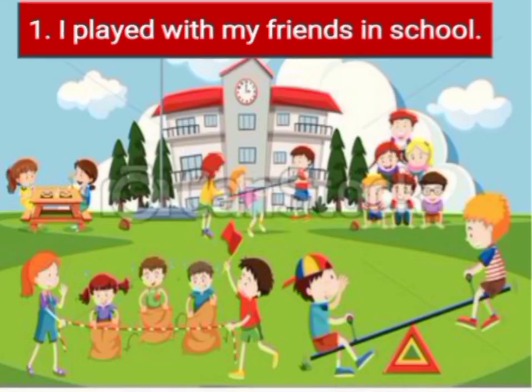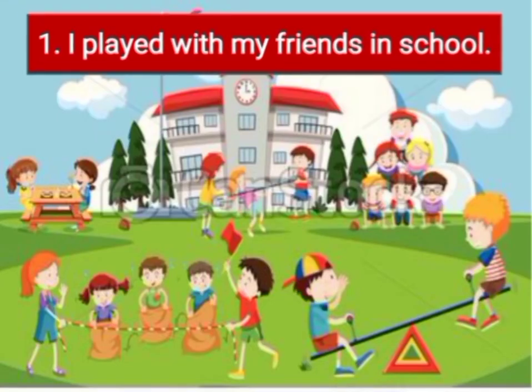First example is: I played with my friends in school. It means my playing is already over. I played in the school. The action is already completed in the past. So this is an example of past tense.